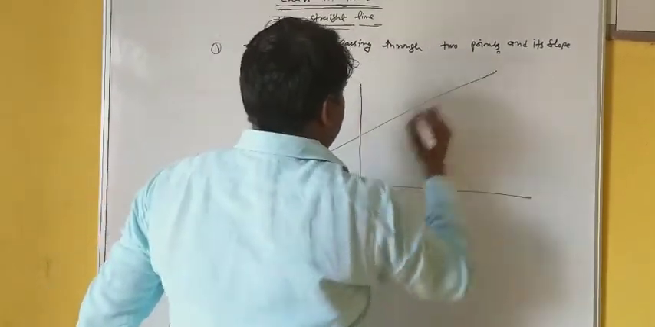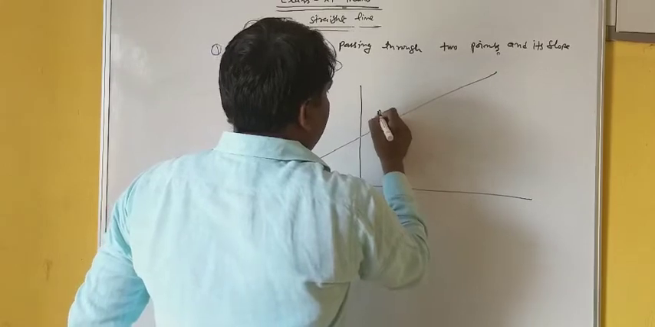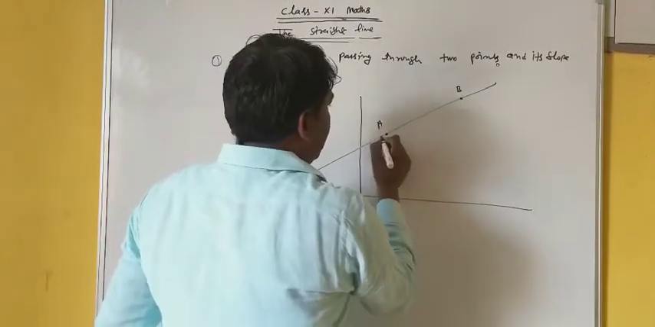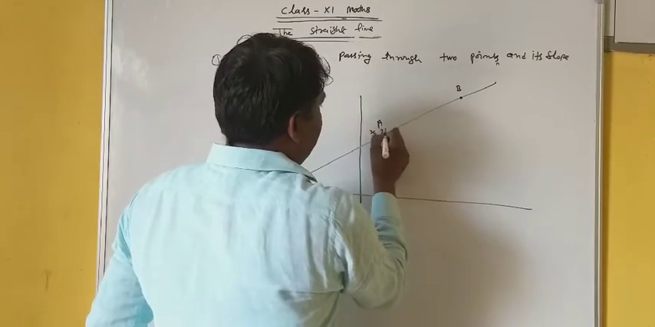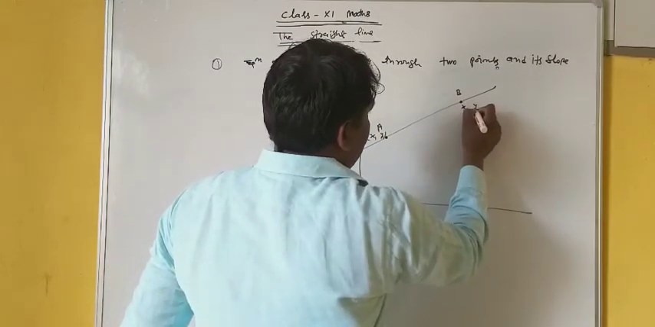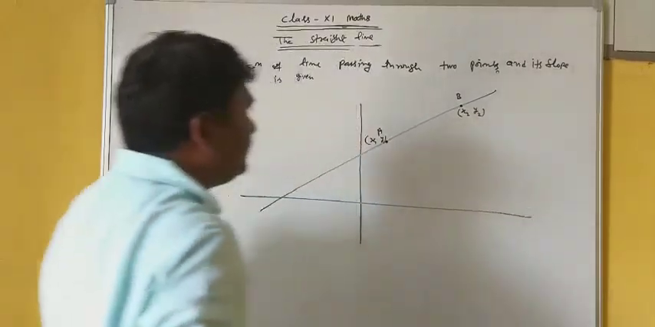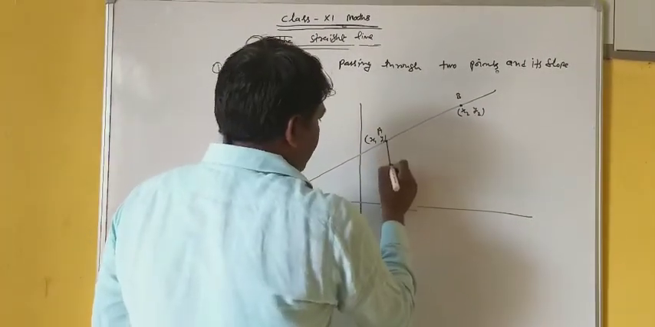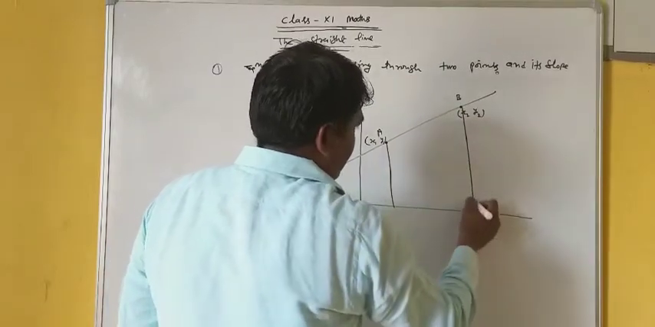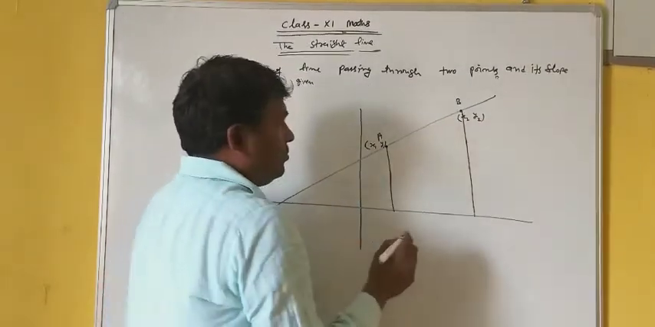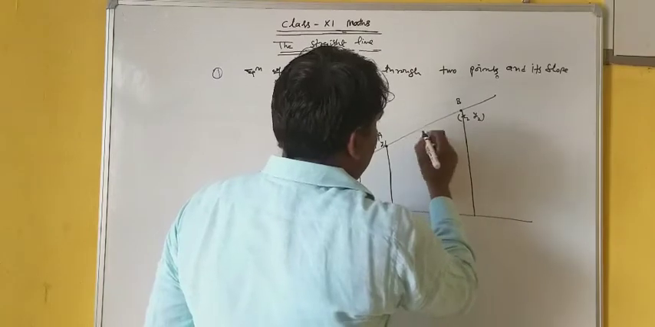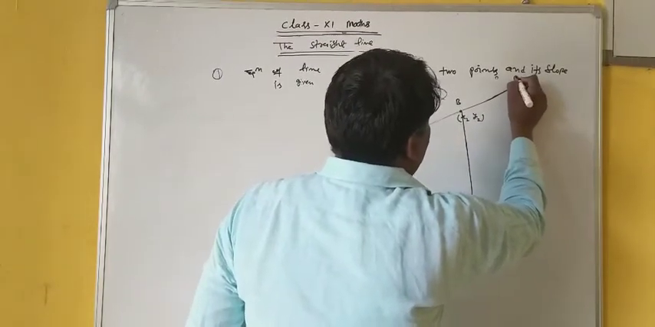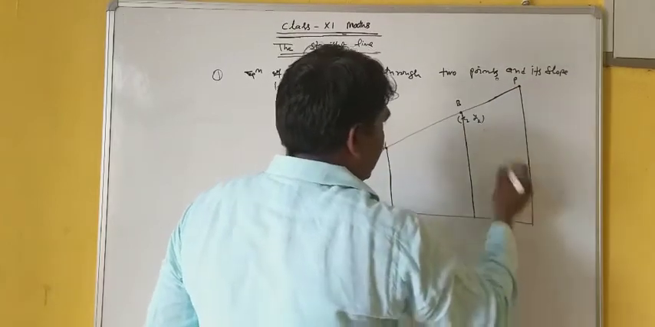Suppose there is a line passing through 2 points. Let A and B be 2 points. Here, its coordinates are x1, y1 and x2, y2. Okay. So if P is a point somewhere here, just see.